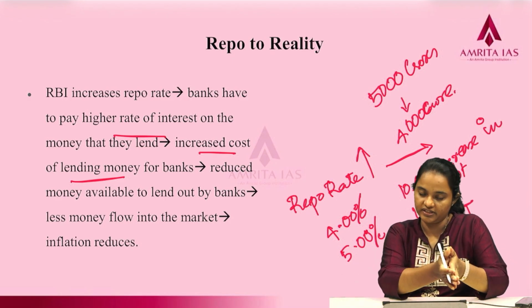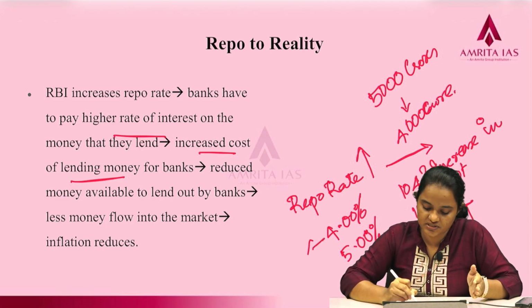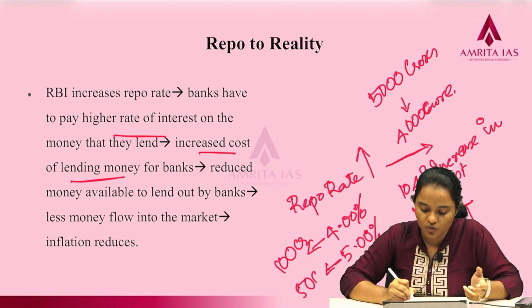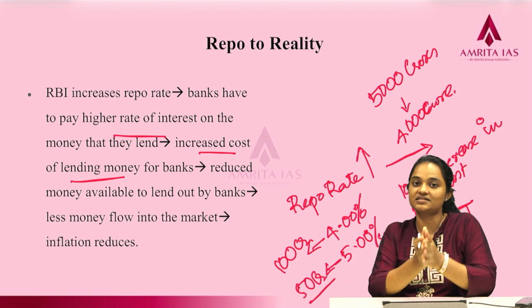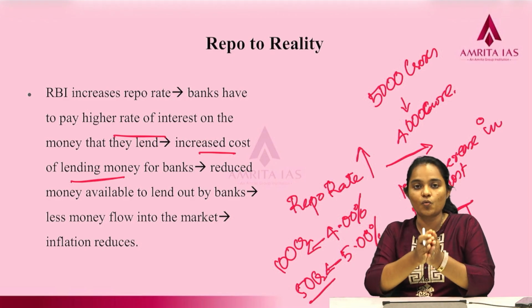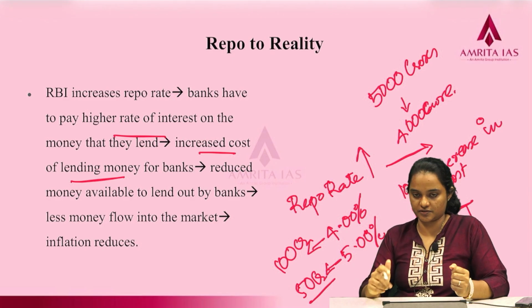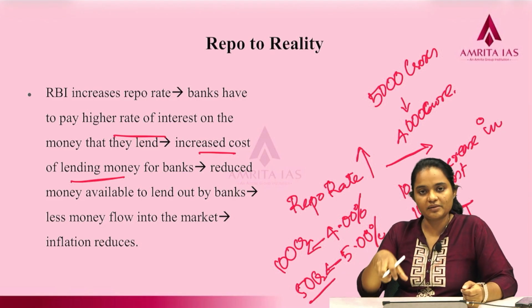Previously, there was a lower repo rate; at 4%, the bank was lending 100 crore. Now, it is 5%. So, with higher cost, the bank is trying to cut down its costs and is lending 50 crore. So, the liquidity available in the bank has now reduced. So, what will the banks do?